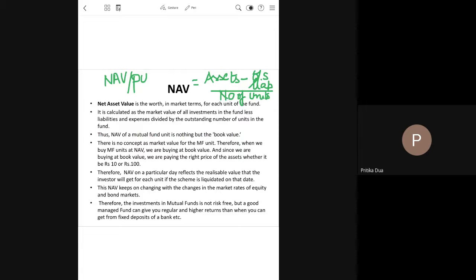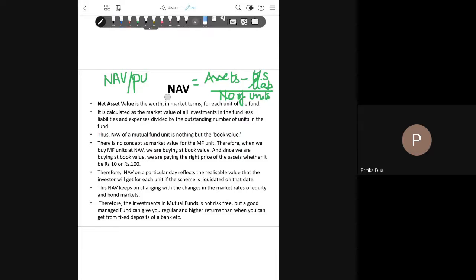Now, when we need to evaluate the market value of the units of mutual funds held by you, because by units we mean the proportional holding that an investor has in a mutual fund, we use the concept of net asset value.